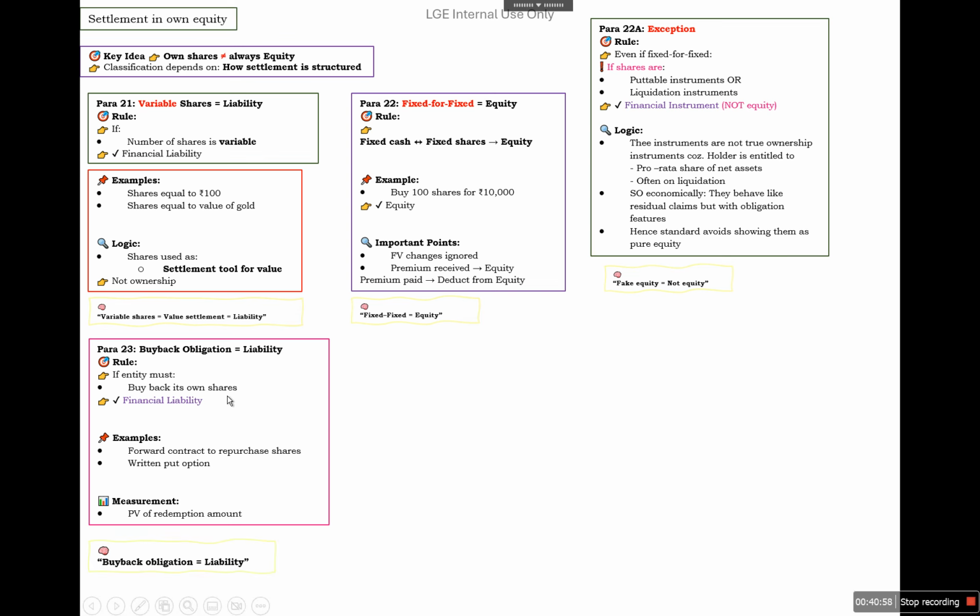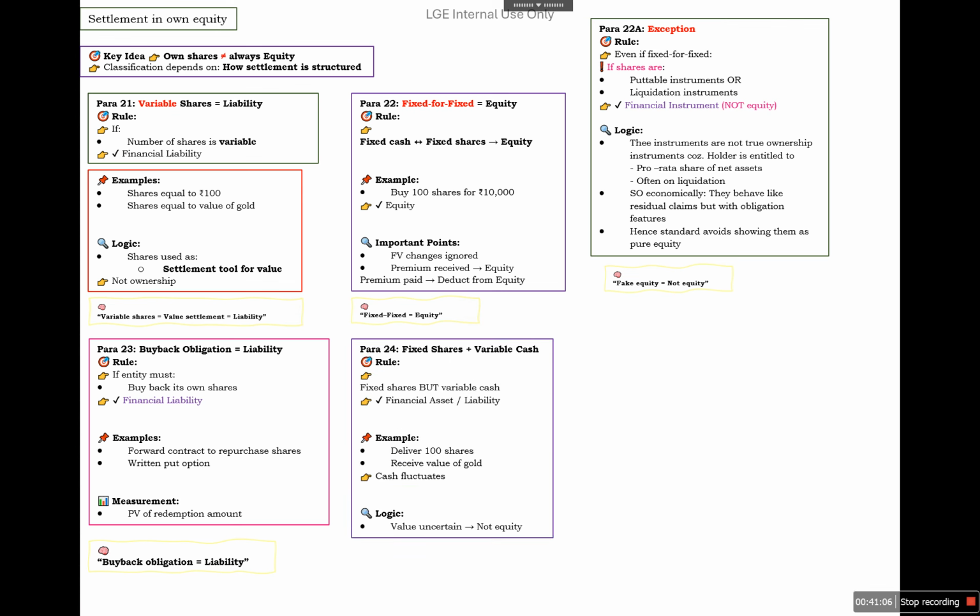So when we enter into a contract to buy back its own shares, it will be called a liability. Next, fixed shares plus variable cash. Fixed shares but variable cash will be called a financial asset or liability. For example, deliver 100 shares, receive the value of gold, so the cash fluctuates, and it will not be equity.